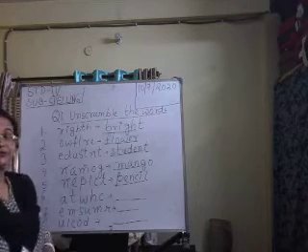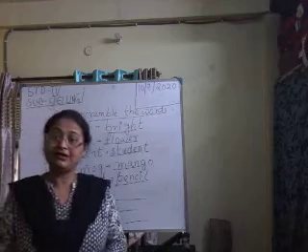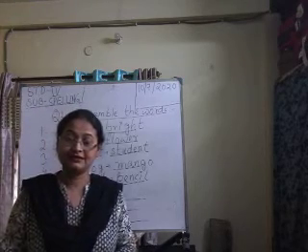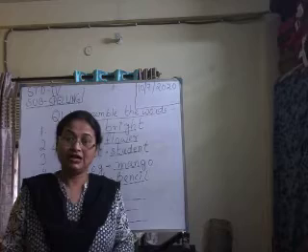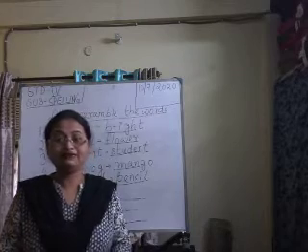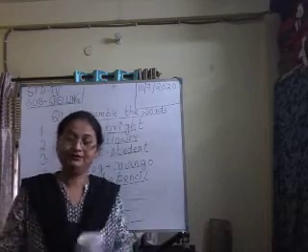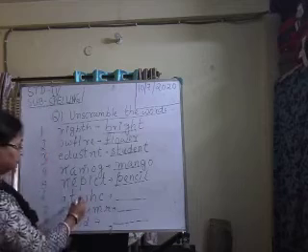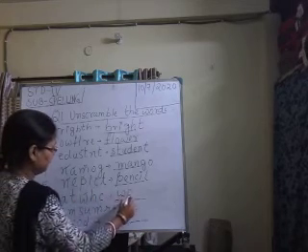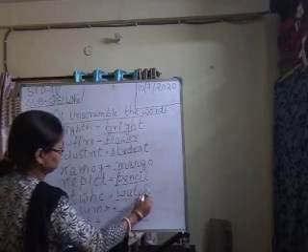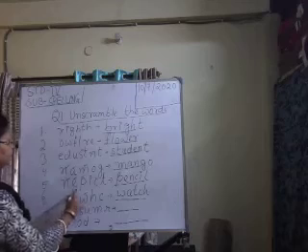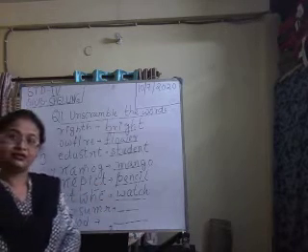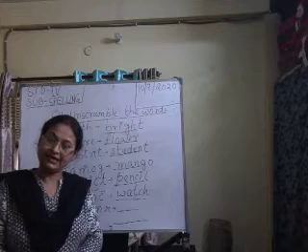Next. ATWCH. The most important thing in our everyday life. Without this, your life will become haphazard. What is this? Watch. Yes. WATCH. Okay. Done.